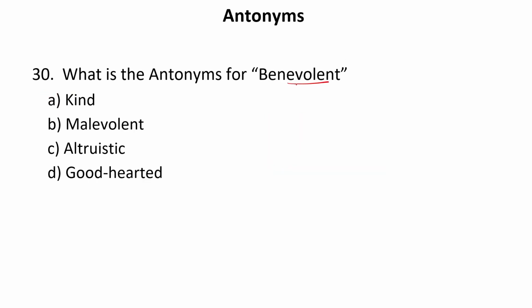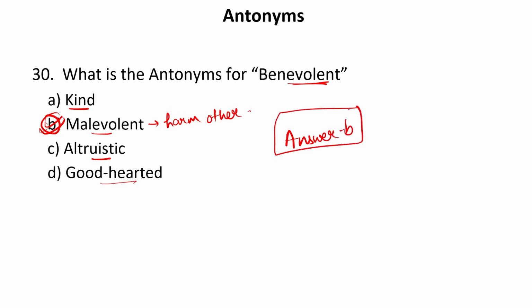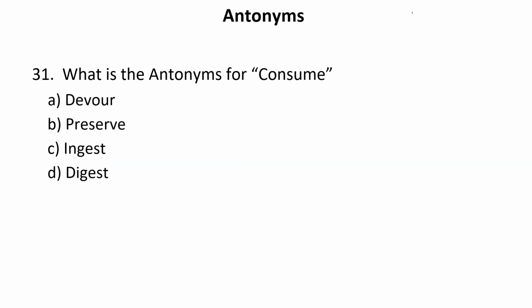Benevolent. So we have to tell the antonym for the word benevolent. Benevolent means one who is very kind, one who is philanthropist, or one who does good for everyone. So let us see the options: kind, malevolent, altruistic, or good-hearted. Here we have a word malevolent means one who thinks of harming others. So malevolent is the correct antonym or the opposite of this particular word, benevolent. So our answer is B. Now let us move to the next one.